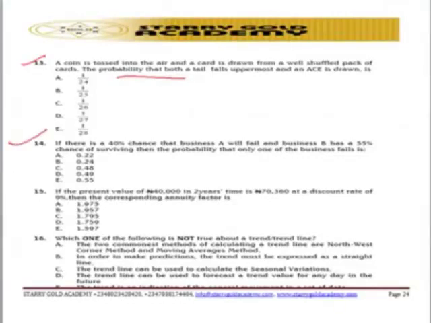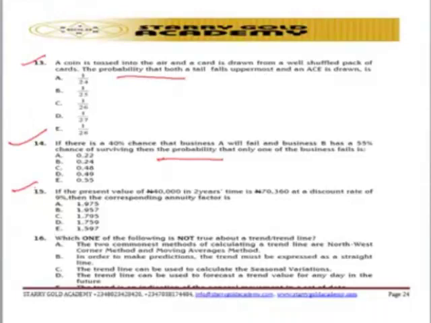So another interesting question, which is number 14: if there is a 40% chance that a business will fail, that's another question on probability. You can see most of these topics are being repeated here and there. So go and study probability more, so that you're able to tackle question number 14, number 13, and question number 15 also. And let's look at what they are trying to pass to us.